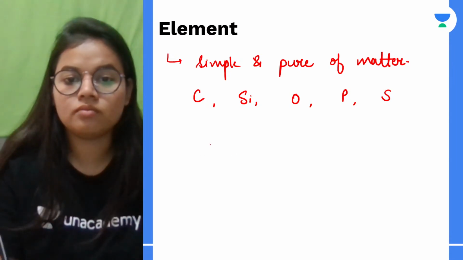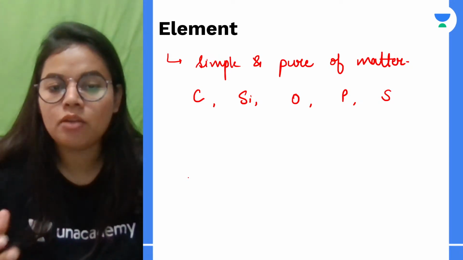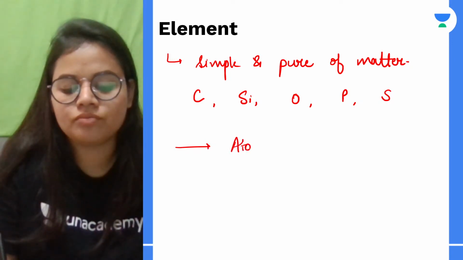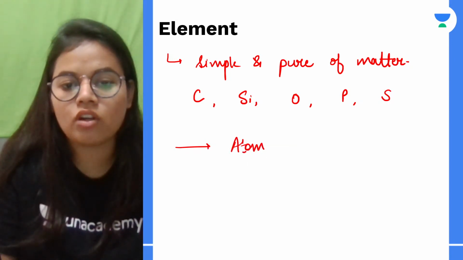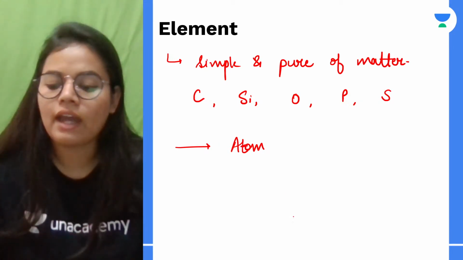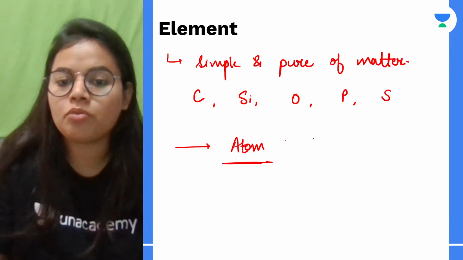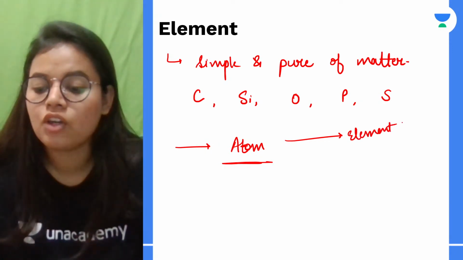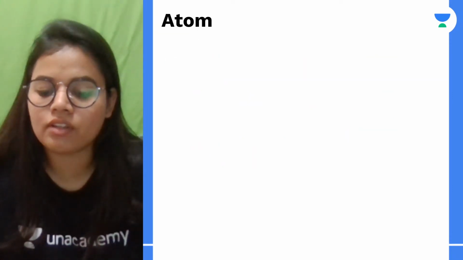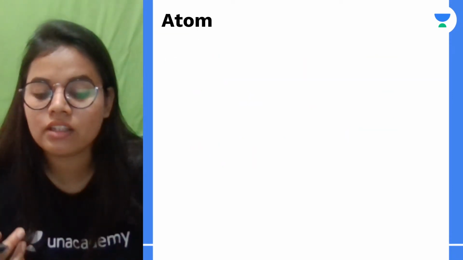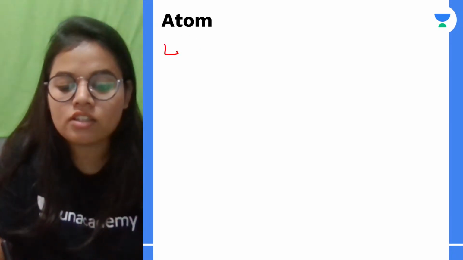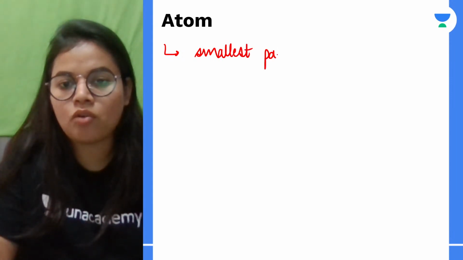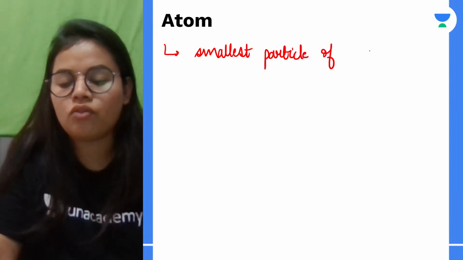Okay, so if I talk about elements, they are made up of what? They are made up of atoms. Okay, so atom, it is the smallest particle of an element. And this atom will have all the properties of that element. Correct? तो ये हो गया हमारा atom का basic definition. Okay, so how can we explain it in easier words? It is the smallest particle of an element. The very first thing that we need to remember about atom is that it is the smallest particle of an element.